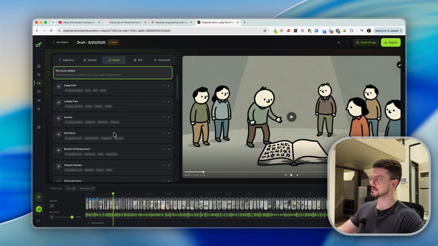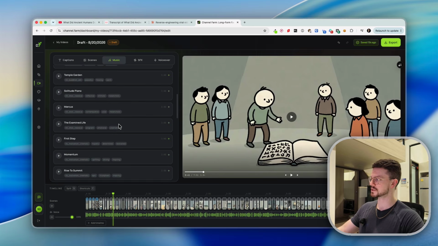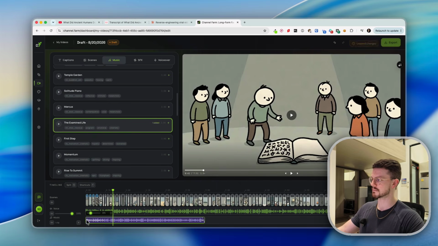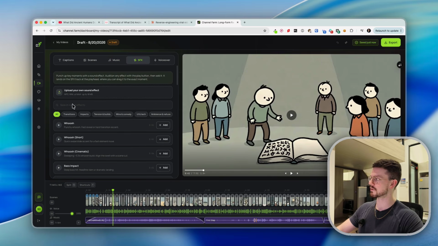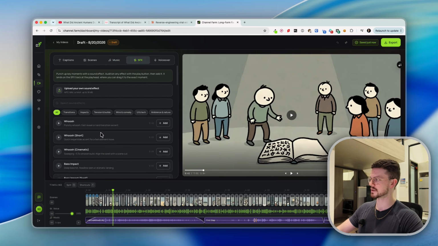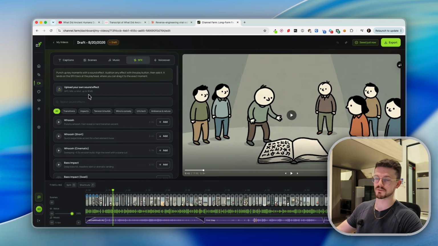We can add music in here. There's a list of audio files which we can use and just simply click and it'll add it right into the timeline. We can fade them in, fade them out. We can add more audio files. We can add the same one at the very end. We also have the option to do the same thing with sound effects. So if we go to SFX, we can come in here and we have a whole database full of sound effects. And we even have the option to upload our own if we don't like the ones that are in here.